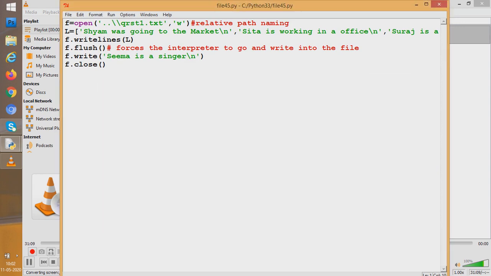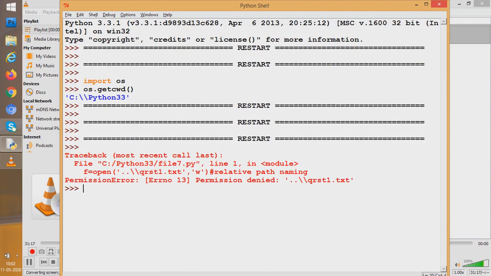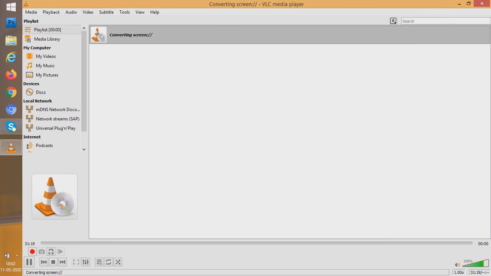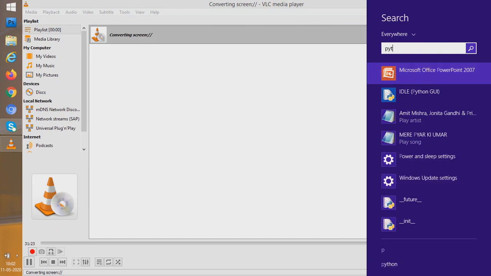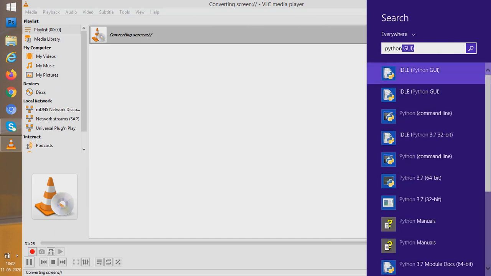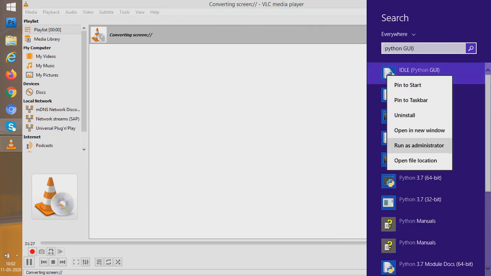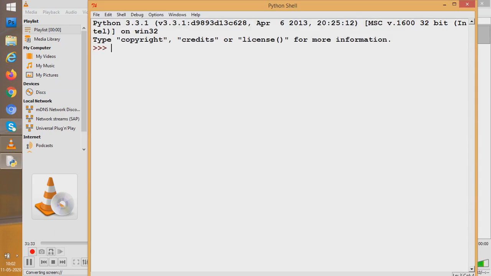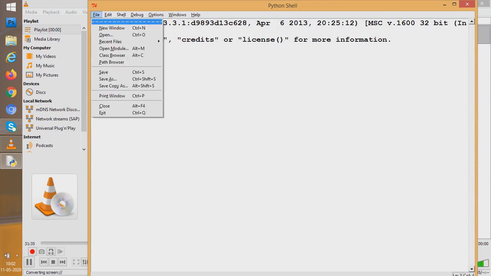Now the computer said no, I will not allow you because you are not an administrator. So let us see how I can be an administrator. I will close here and open Python again. This time I'll right click and say run as administrator. Now see, I run as administrator.